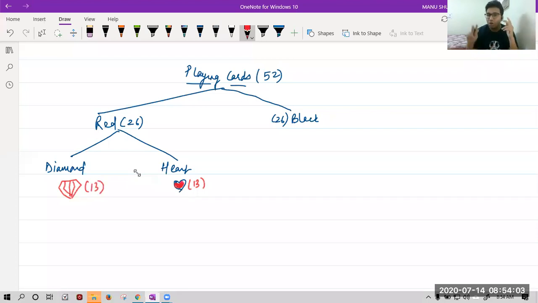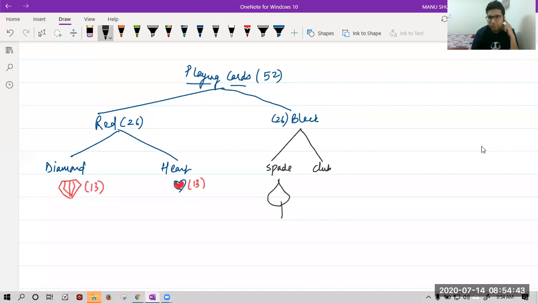Now we have two kinds of black cards, and those are spade and club, not tree. Okay, Krishna, spade and club. So that is in black color. Let me take the black color for you. So black color again, spade and club. I'm not sure about the sign. Okay, you are saying the sign also, Smriti. I think spade is like a paan leaf, like that.